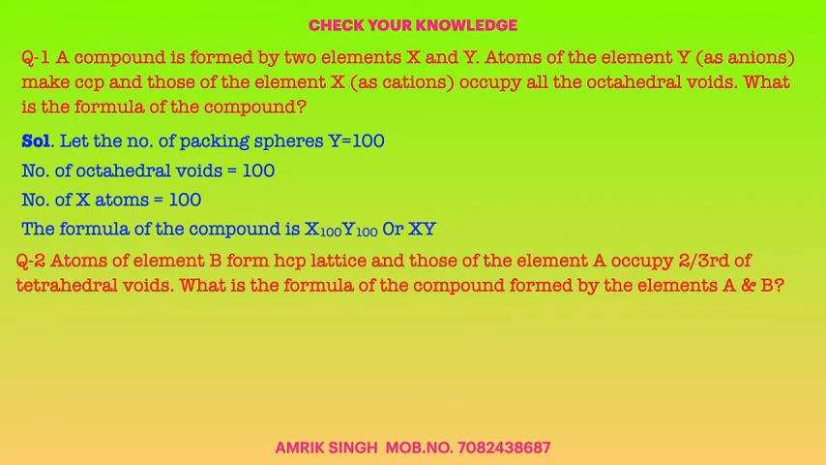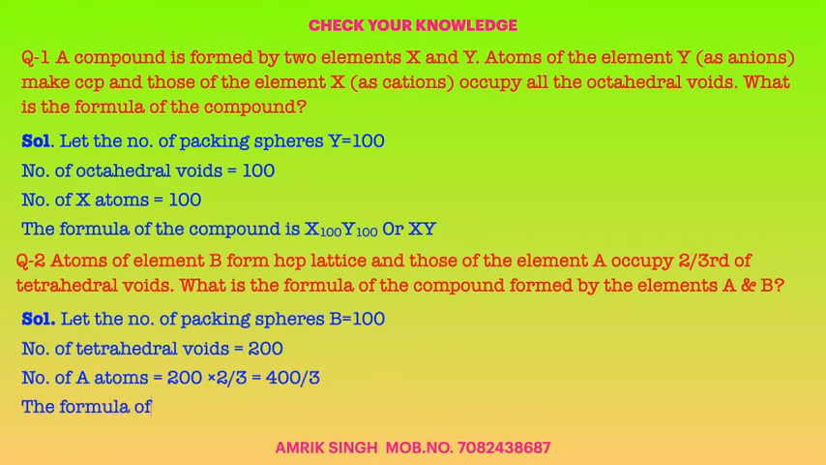The second numerical: atoms of element B form the HCP, meaning B are the packing spheres, and those of element A occupy 2/3 of the tetrahedral voids. What is the formula of the compound formed by elements A and B? Now let the number of B atoms be 100, then tetrahedral voids will be 200, and A atoms will be 2/3 of the tetrahedral voids, 200 multiplied by 2/3, that is 400/3, and the formula will be A 400/3 B 100, that is A4B3. Now it is homework for you.